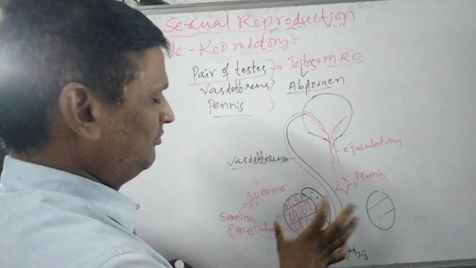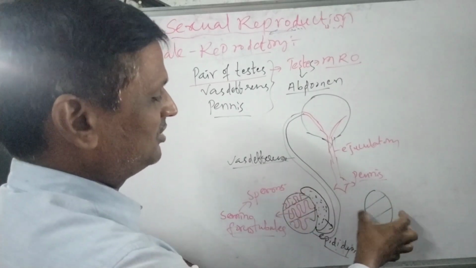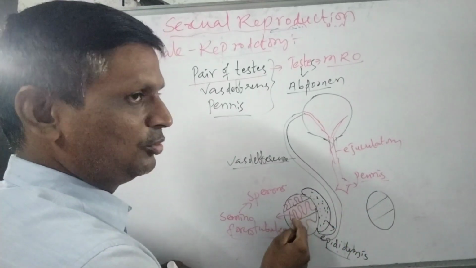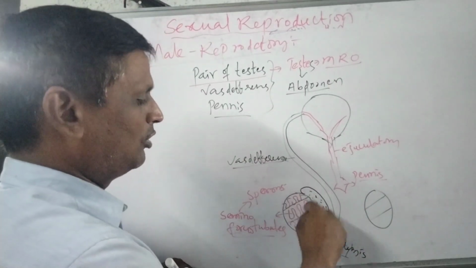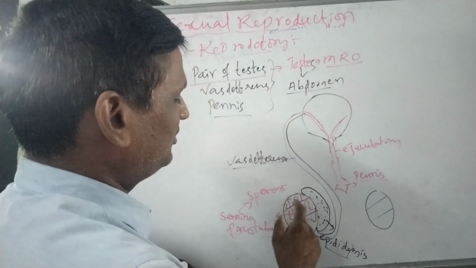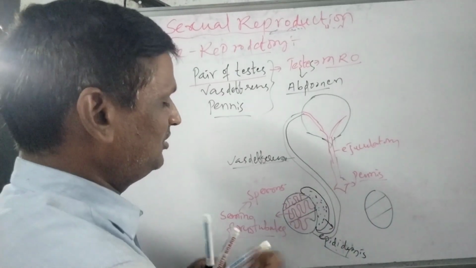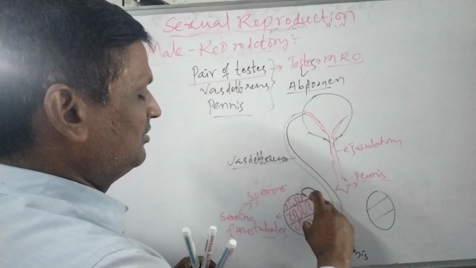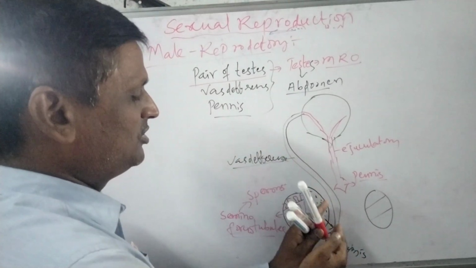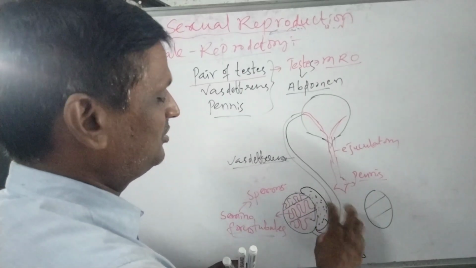First, there is a pair of testes, present in the lower abdomen of the male. These testes consist of several lobules. The lobules consist of several coiled tube-like structures called seminiferous tubules. These seminiferous tubules produce the sperms. When the sperms are produced, they are collected by the vasa efferentia, which opens into the outer structure called the epididymis. In this epididymis, sperms are stored.